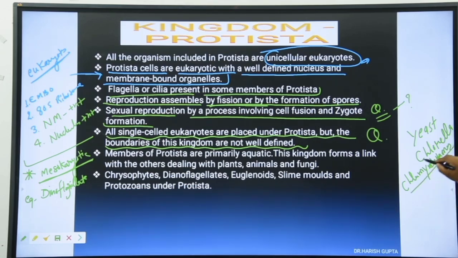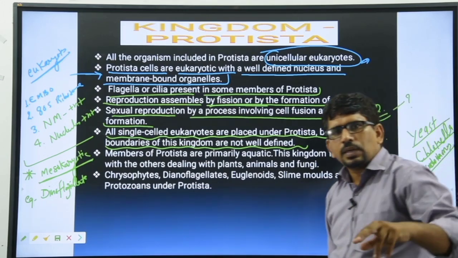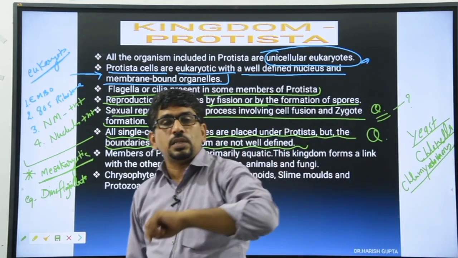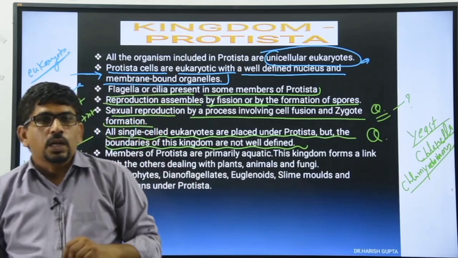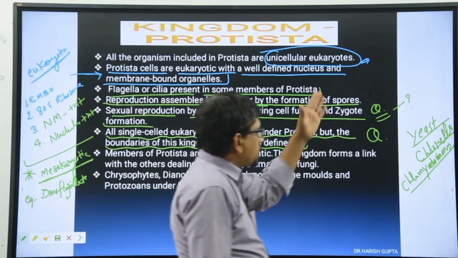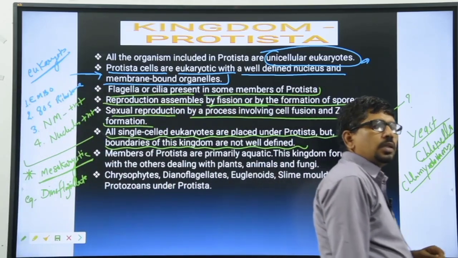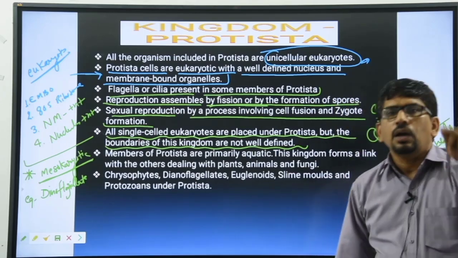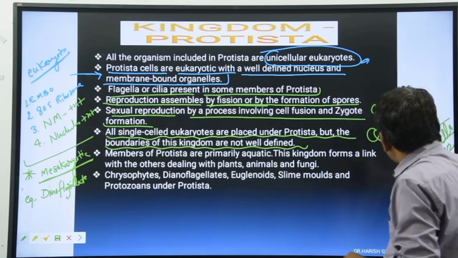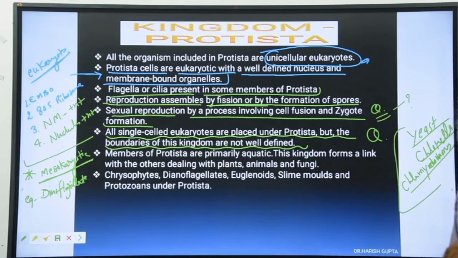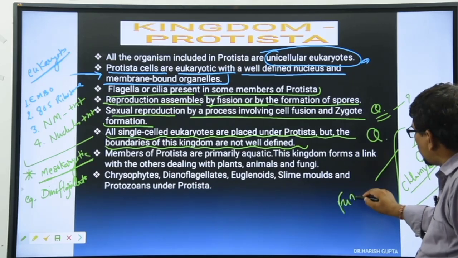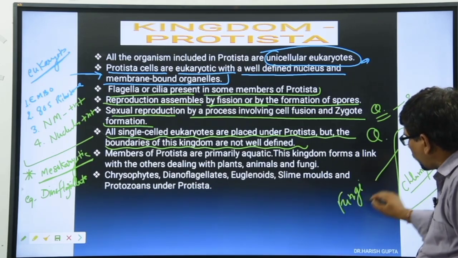These are 3 members given in your NCERT book as examples. These members are unicellular, but these members are present in fungi and algae. The yeast is a member of the fungi. We are studying the yeast in the fungi, not in protista.